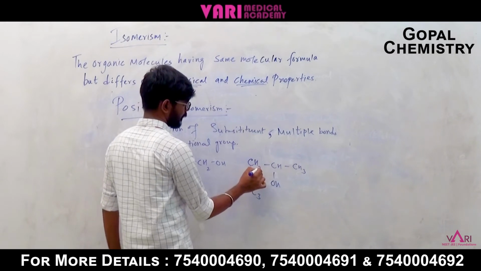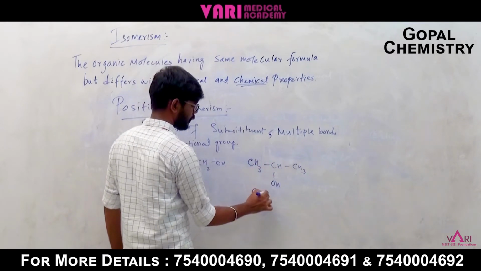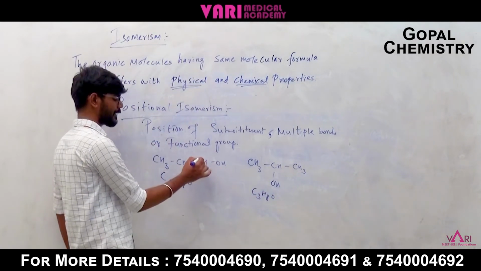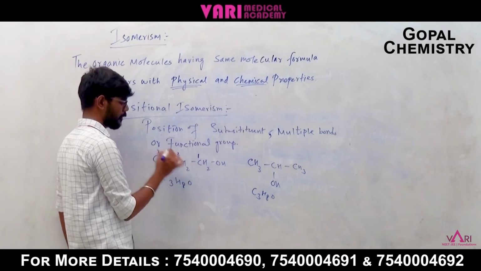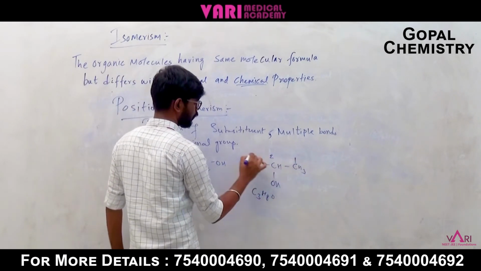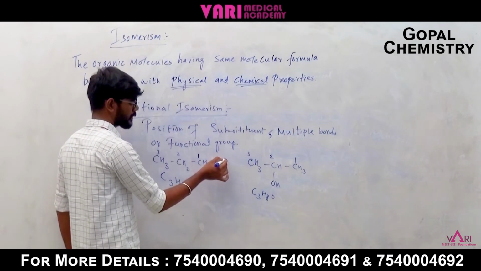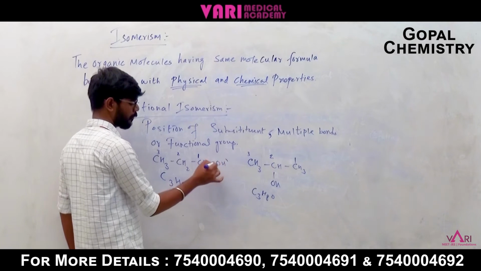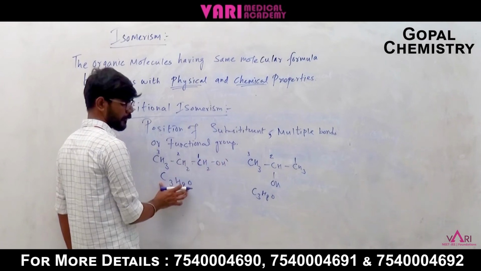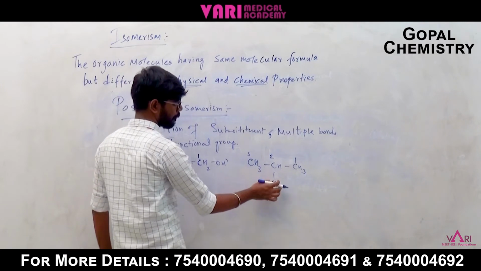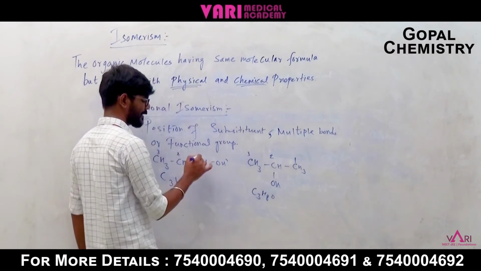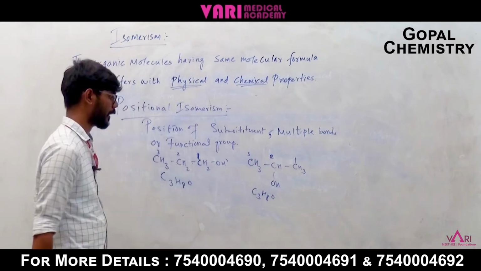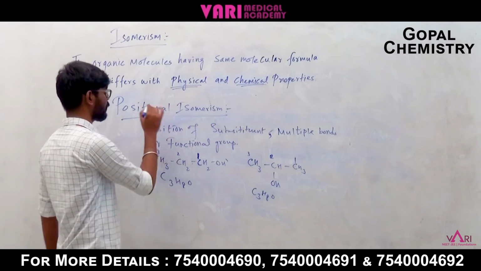The hydrogen is 3 plus 3, 6, and 7, 8, and O. But see, here the OH group is attached to the first carbon, whereas here it is attached to the second carbon. So the position of OH, that is the alcohol functional group, is changed, right? Here first position, here second position. This type of isomerism is known as positional isomerism.